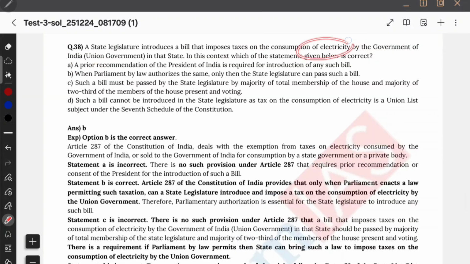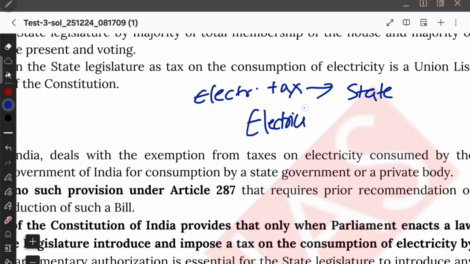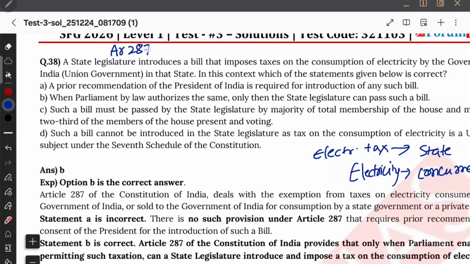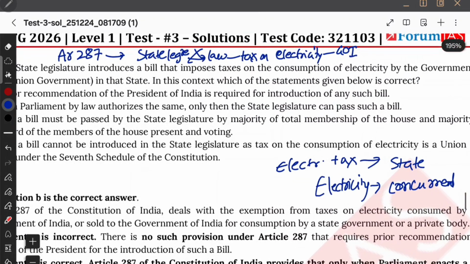The next question is talking about electricity tax. See, you know, right? Electricity tax comes under the state list. But electricity is part of the concurrent list, right? Now let us try to attempt this question. Article 287 also. Under Article 287, it specifically says that a state legislature cannot pass a law which imposes tax on consumption or sale of electricity where the consumer is the government of India. Okay, that is clause A.